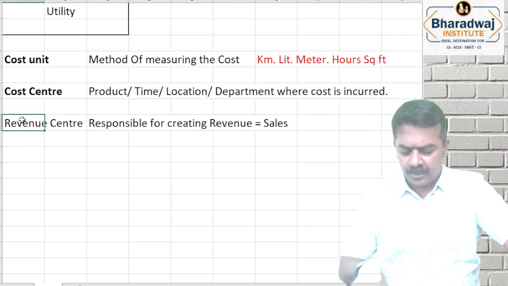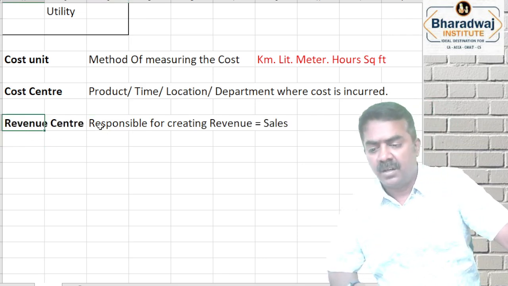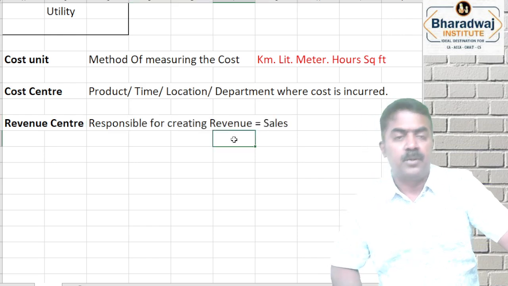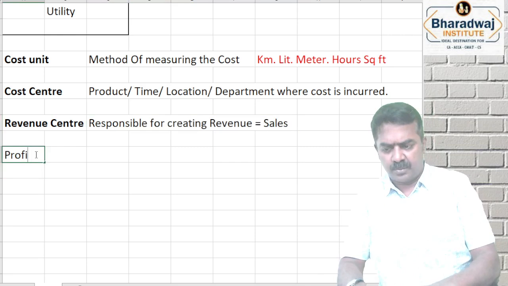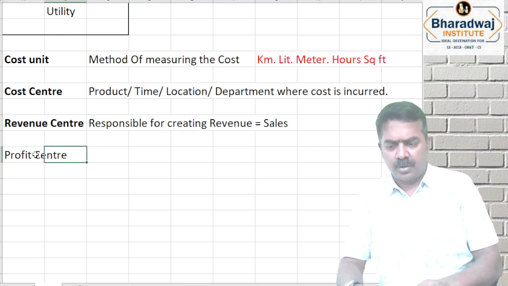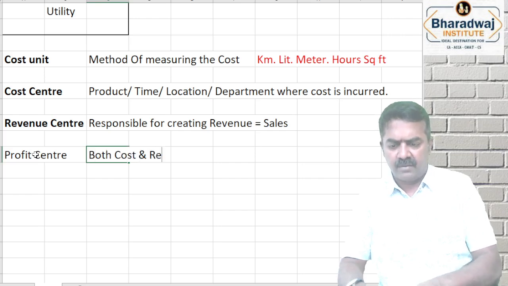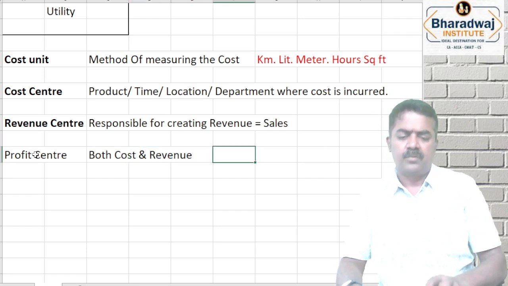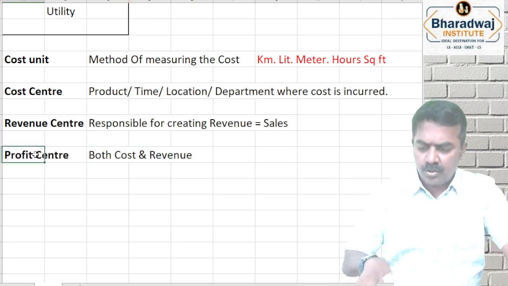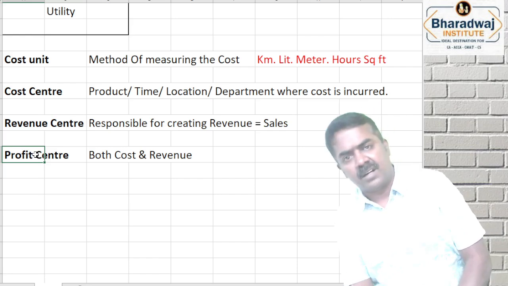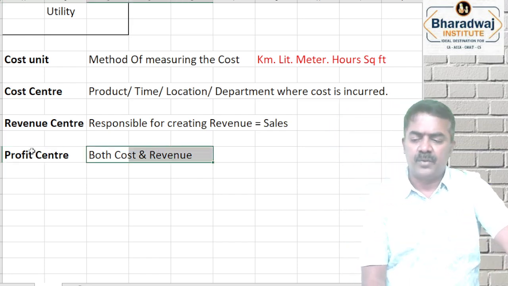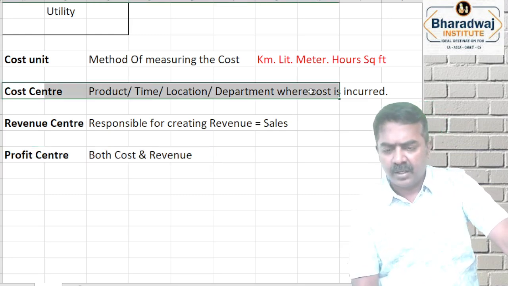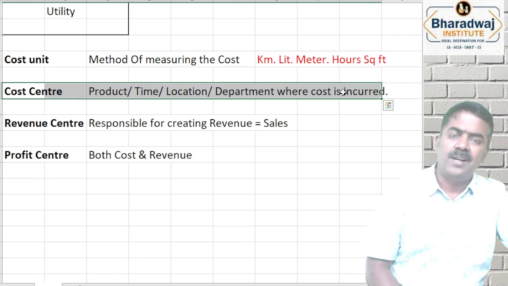Maybe a sales depot, maybe a branch, showroom. All these things are responsible for creating which one? Revenue. Next, profit center. In a profit center, both cost and revenue will be there. For example, let us take Reliance supermarkets. They will have a cost and they will have a revenue. So cost is matched with revenue to find out which one? Profit.